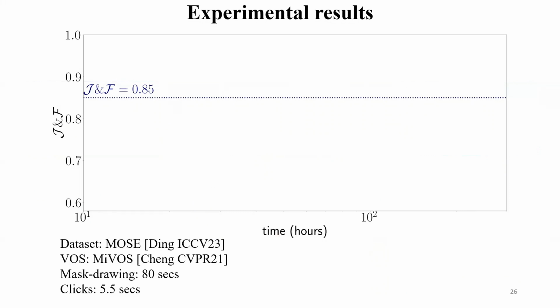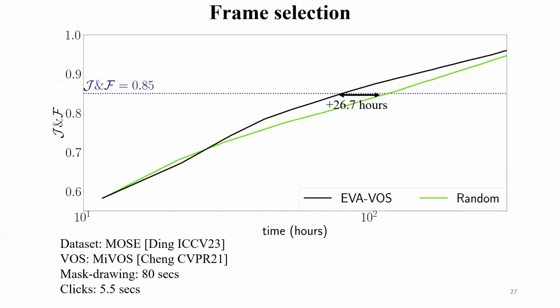We show here experiments on the challenging MOSE dataset. On the vertical axis, you can see the segmentation quality. On the horizontal one is the human annotation time in hours at log scale. We follow the standard evaluation protocol in the VOS field and use the J&F metric for the segmentation quality. We decided to observe the segmentation quality at J&F 0.85, which is the human annotation agreement for instance segmentation. First, we will present our results for the frame selection module and then for our full pipeline.